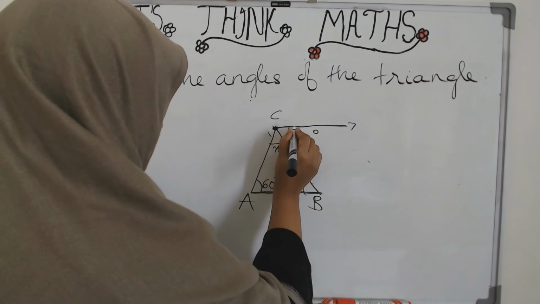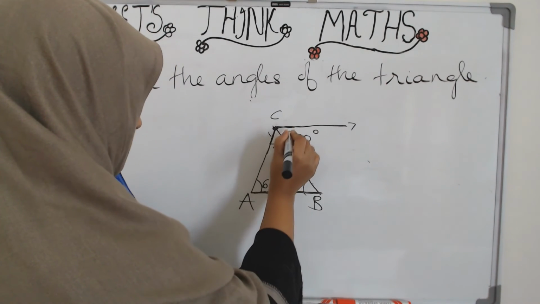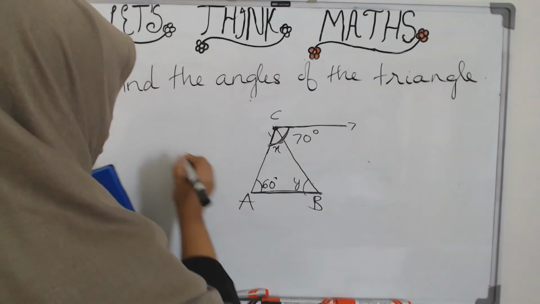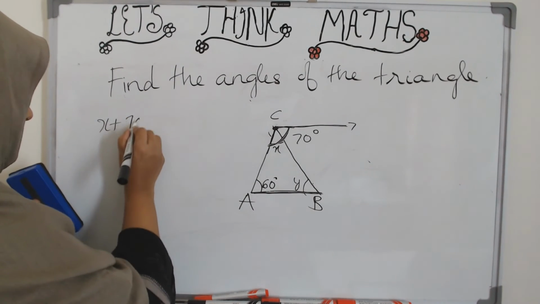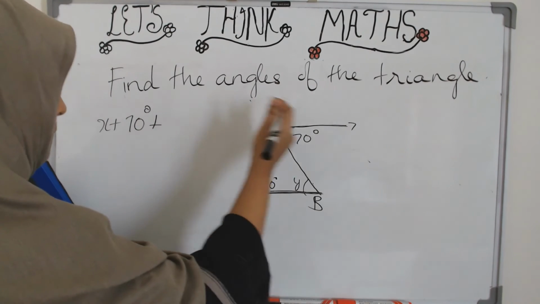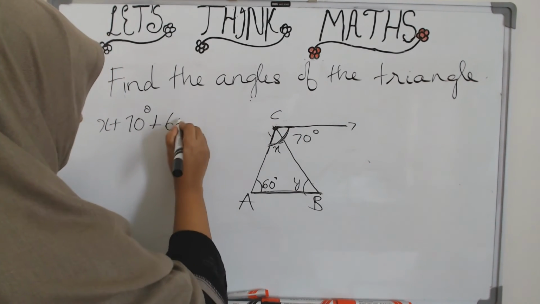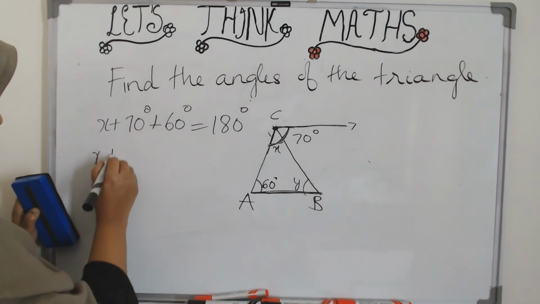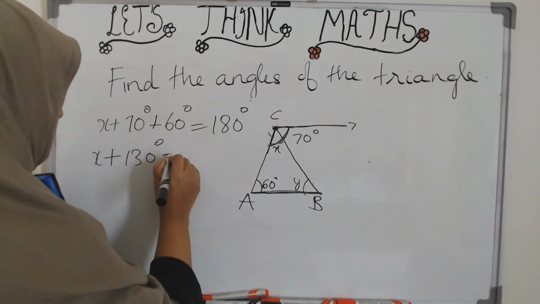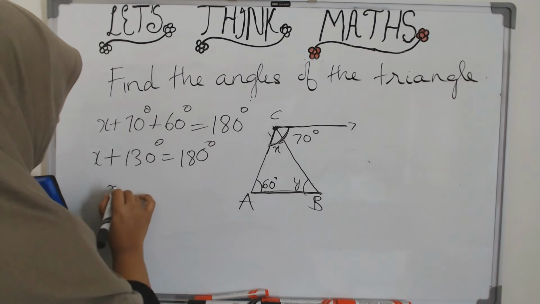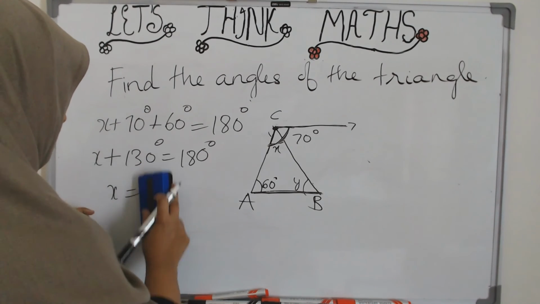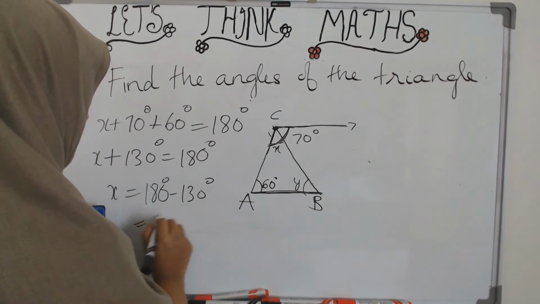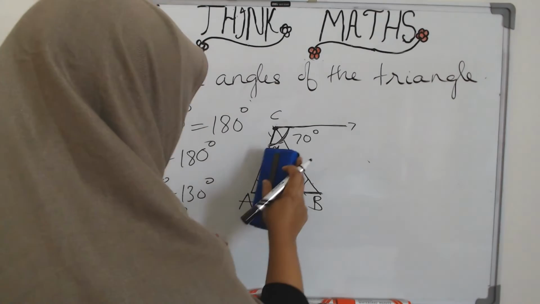But here, what is the angle on the top? This whole thing, right? This whole thing is the angle on the top. So X plus 70 degrees, the angle on the top, plus the angle below, which is 60 degrees, together form a supplementary pair. Or in other words, X plus 130 degrees is equal to 180 degrees. So X is equal to 180 degrees minus 130 degrees, which is 50 degrees.